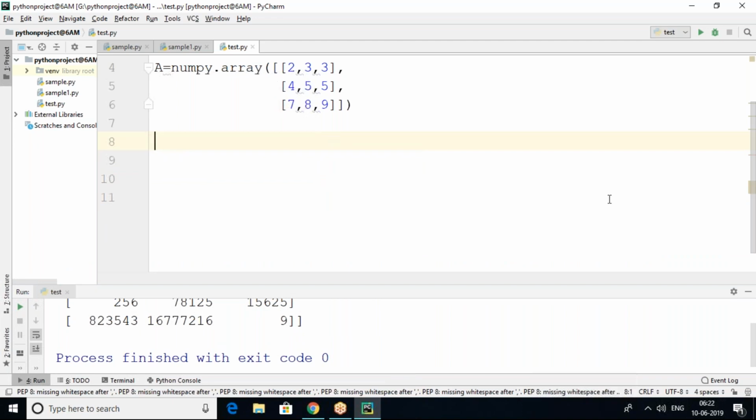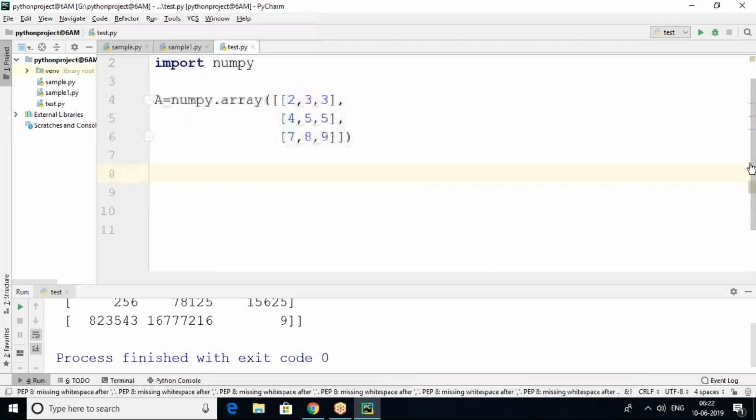Next, with a multi-dimensional array, that is a two-dimensional array, we can flatten it into a single-dimensional array. That means we can completely convert this two-dimensional array into single-dimension format. How to make this two-dimensional array into a single-dimensional array? There is a flatten method.